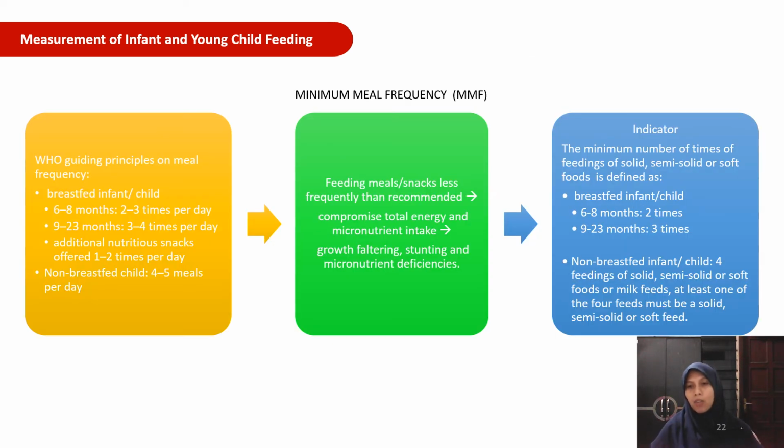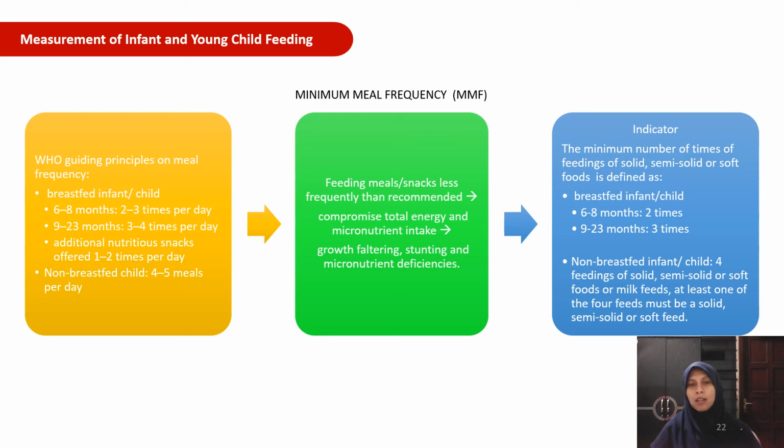The next indicator of infant and young child feeding that I want to explain more is minimum meal frequency. WHO recommends that breastfed infants aged 6 to 8 months eat 2 to 3 times per day, and infants or children aged 9 to 23 months should eat 3 to 4 times per day with additional nutritious snacks offered 1 to 2 times per day. And non-breastfed children should eat 4 to 5 meals per day.